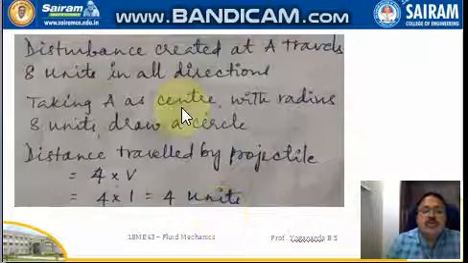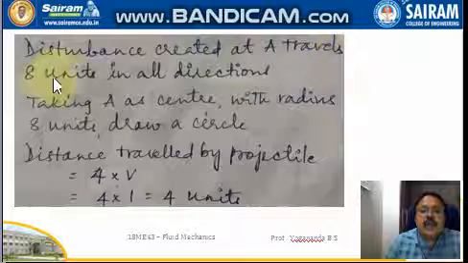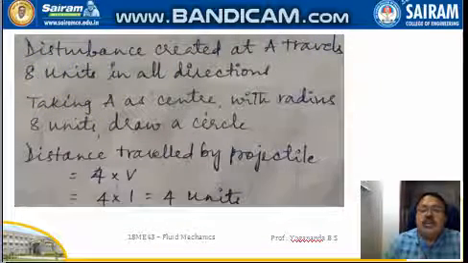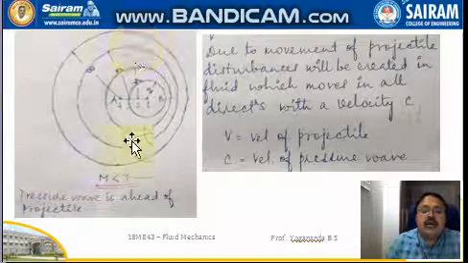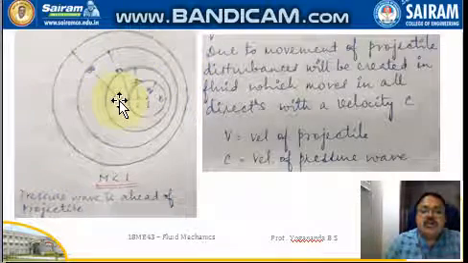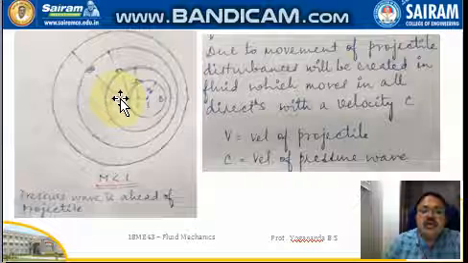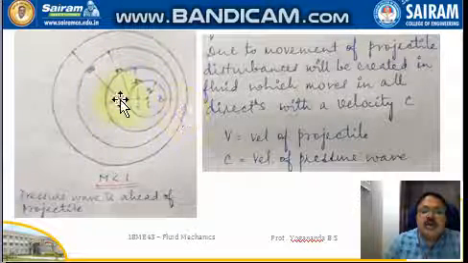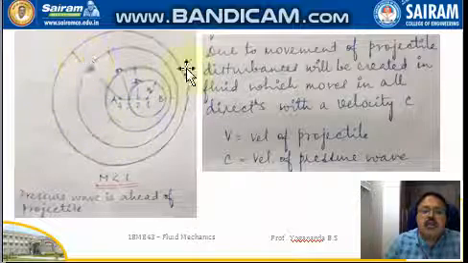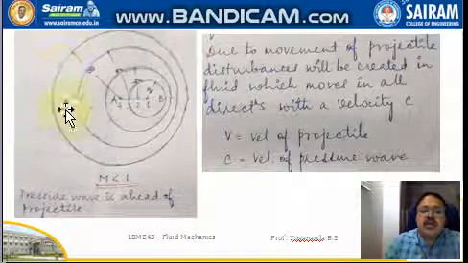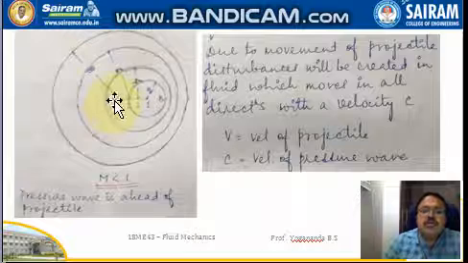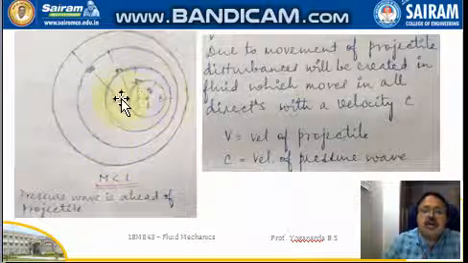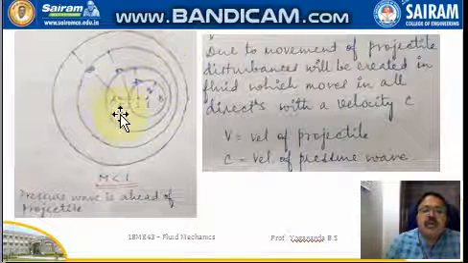The disturbance created at point A is traveling 8 units in all the directions. If you refer back to the circle, here the wave is created. So the disturbance is 8 units in all the directions, so it is a circular one. That means we have the uniform disturbance in all the directions having 8 units.